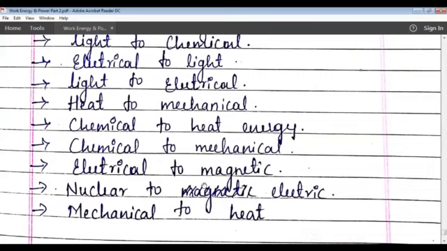Last one is mechanical energy to heat energy. See, when the water falls from a height, the potential energy stored in the water at that height changes into kinetic energy. Next, when it strikes the ground, part of the kinetic energy of the water changes into heat energy, due to which the temperature of the water rises. So this is the conversion of mechanical energy to heat energy. The moving parts of machines get heated due to friction. So this is also the conversion of mechanical energy to heat energy.